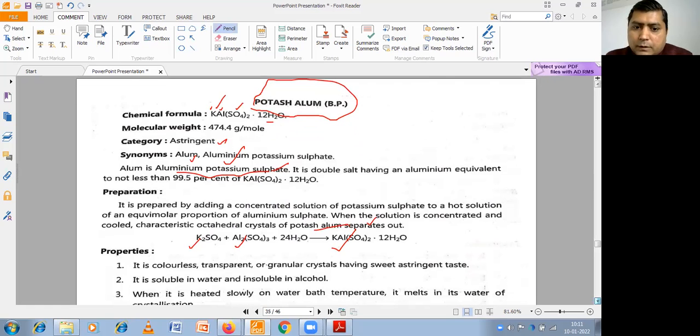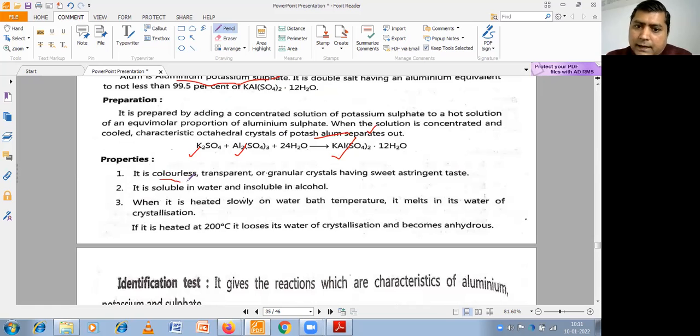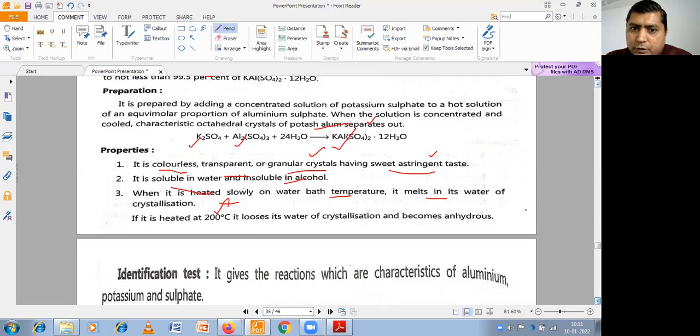Now the properties: alum forms colorless, transparent, regular crystals having a sweet astringent taste. It is soluble in water and insoluble in alcohol. When it is heated slowly, it melts in its water of crystallization. If heated at 200 degrees centigrade, it loses the water of crystallization and becomes anhydrous. So alum can absorb water and can lose water. That is the property of potassium alum.